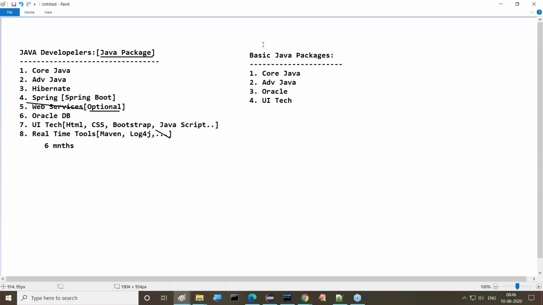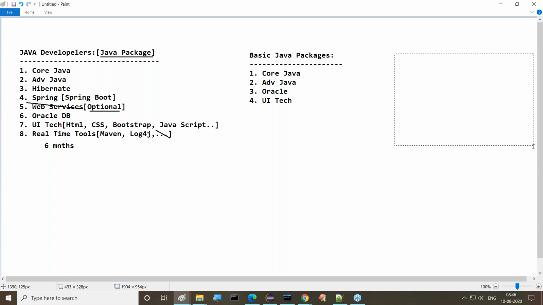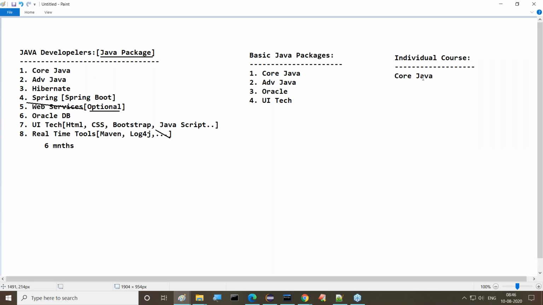This is the basic Java package, guys. Then apart from that, individual courses. I'm planning for it. Today we are taking these demo classes not only for these packages. Individual courses also we are able to take. And today we are starting an individual course, core Java. Today's class is for individual course people, basic Java people, and complete Java people. Right, guys. This is exactly the point I'm telling you.